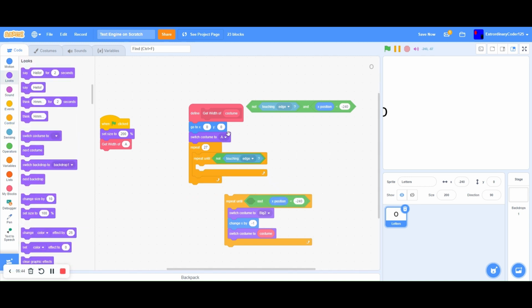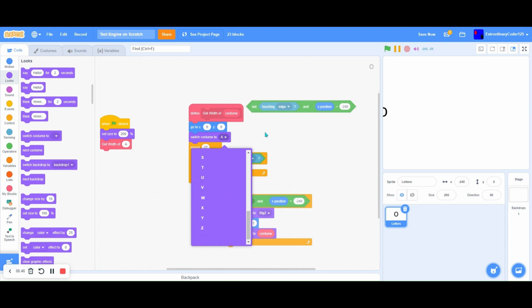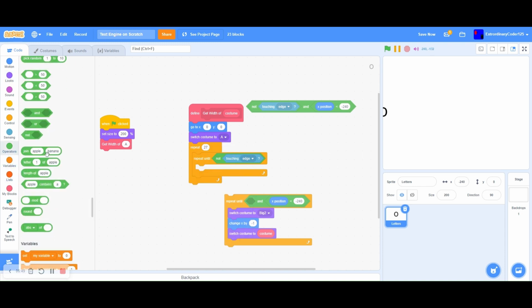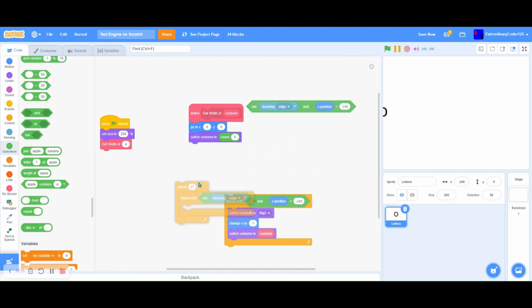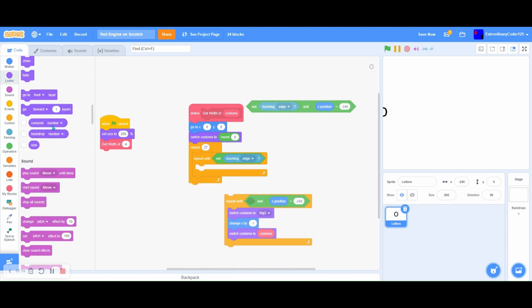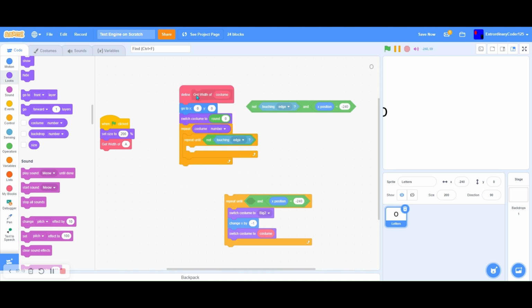Wait, oh yeah. How about instead we just switch to the last costume, and there's an easy trick for that. Basically, just round 0. If you do that, that's going to pick the last costume. Let me show you, let's do round -1. That's Z, and -2 would be Y. So round 0 would just be space. That means we could also just use costume number here, because that's how many costumes we have.